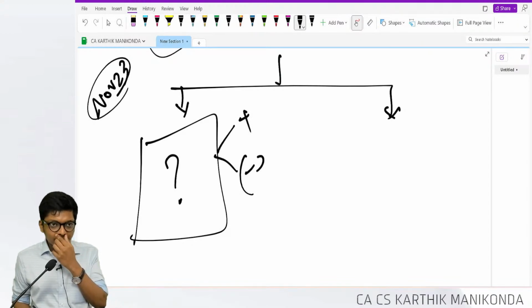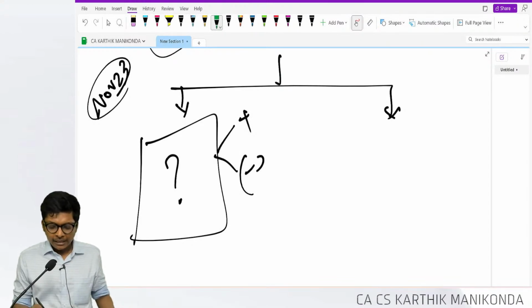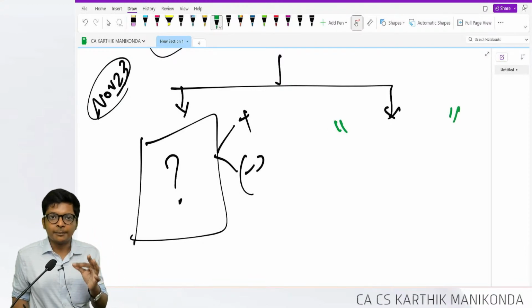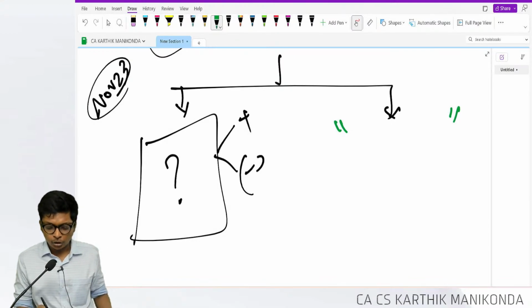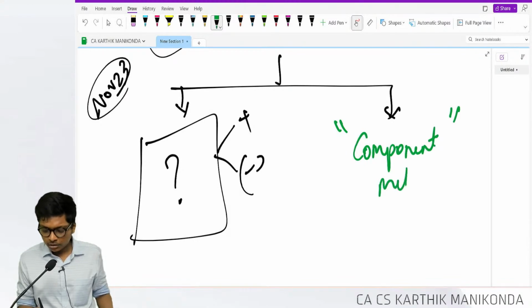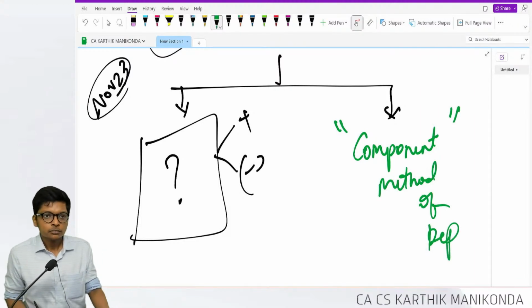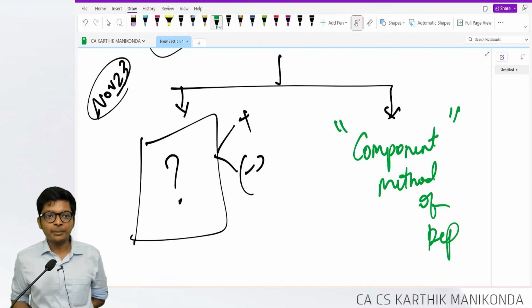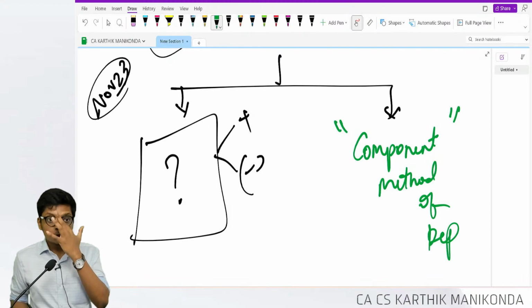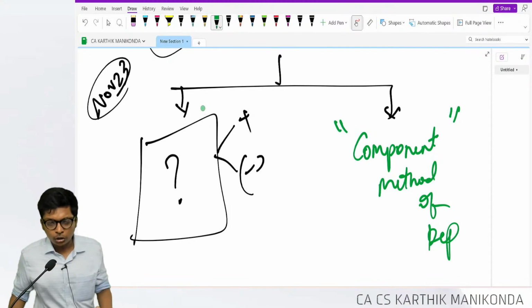The second type of sum, my feeling for November 23, is a method in depreciation. Apart from SLM, WDV, we have a new method in AS 10, never tested, called the component method of depreciation. You won't even know it exists because it's not there in the study material sum. It's in the RTP, and that RTP is removed from the ICAI website. So unless you learn somewhere, you will not know this.